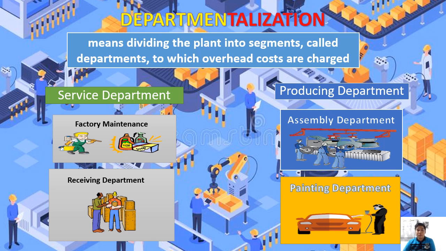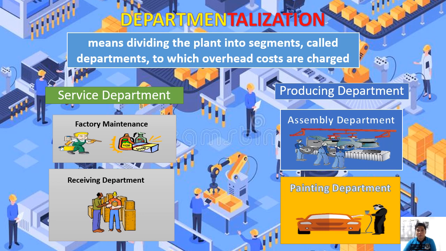Another example, we have the receiving department. Ang receiving department, yung mga tao dyan sa loob, they are not directly related to the production of the product, but they provide service dun sa ating mga producing department wherein they receive the product first before issuing it to the producing department. So under departmentalization, crucial na ma-separate natin si service department at producing department because at the end of the day, the cost should be allocated to the producing department because this is where the production happens.